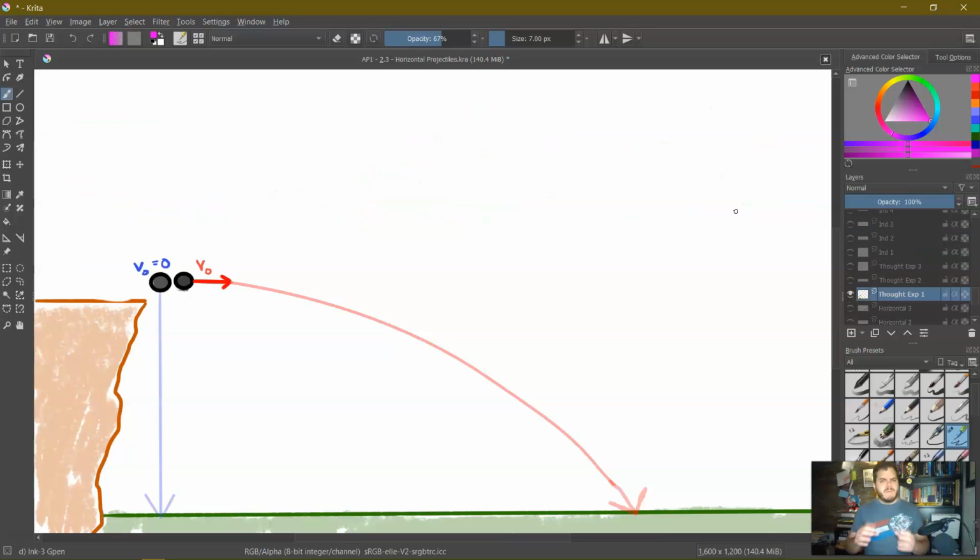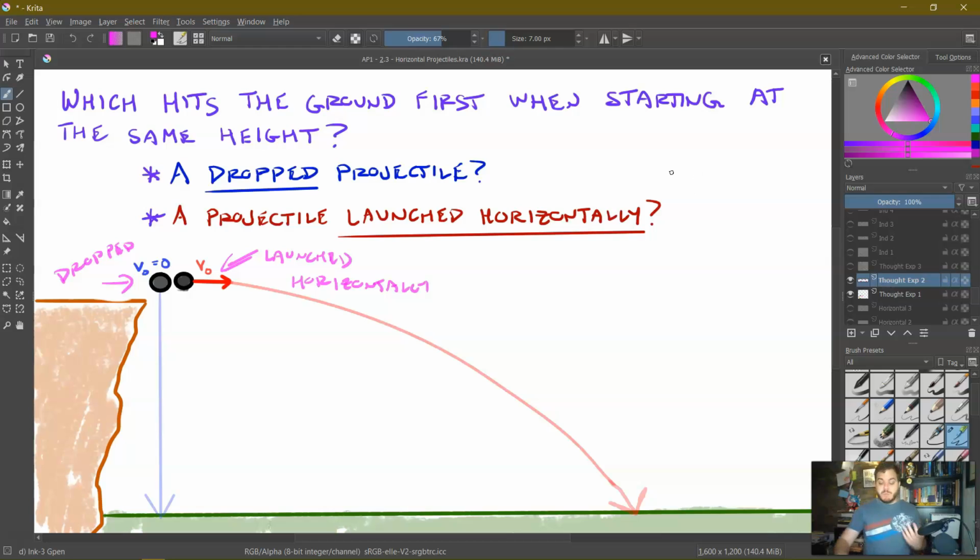Now, before we start analyzing specifics, we need to really examine something a little more closely. Let's imagine we have two projectiles, the one on the left over here, and the one on the right. And let's say the one on the left is dropped, and the one on the right is launched horizontally, just like we discussed, from the same height. And the question is, which will hit the ground first if they start from the same height? The one that is dropped or the one that is launched horizontally?